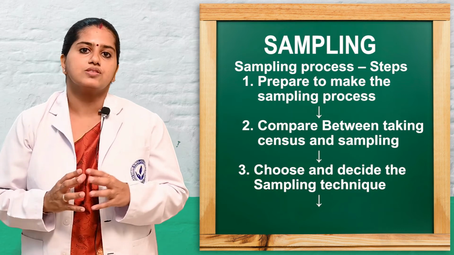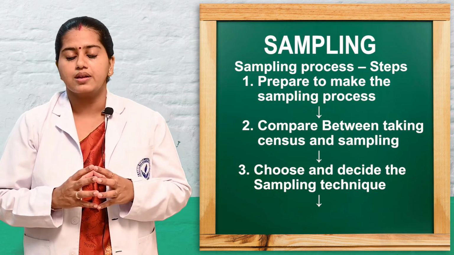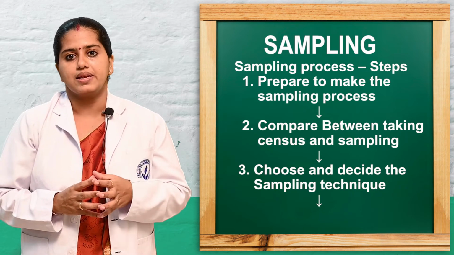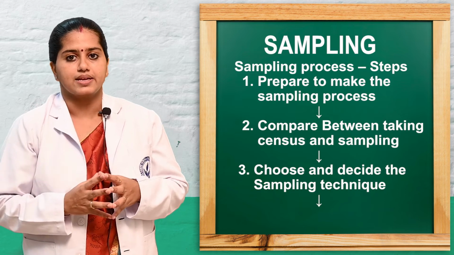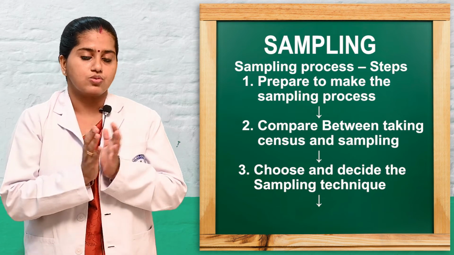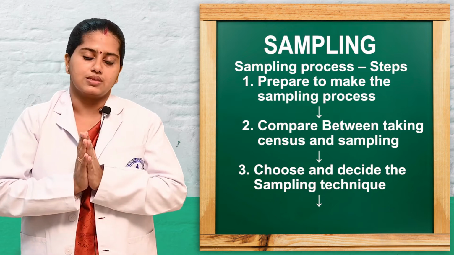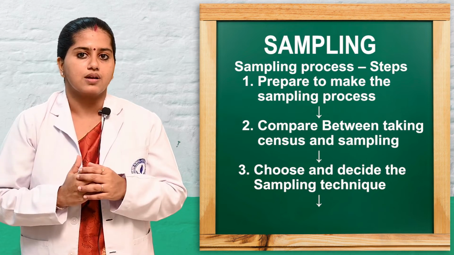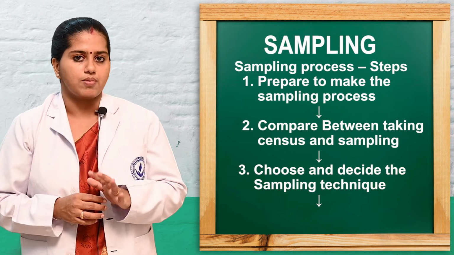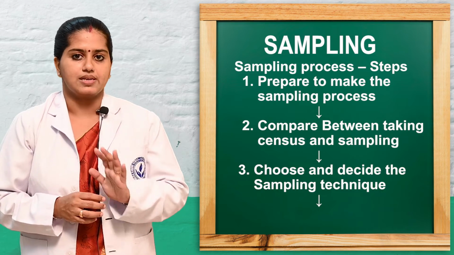And the third step is to determine what type of sampling technique we are going to use in our research, whether it is a probability sampling technique or a non-probability sampling technique, whichever is more suitable for the particular research. And the fourth step is to choose. So in the third step we decide between non-probability and probability sampling techniques.